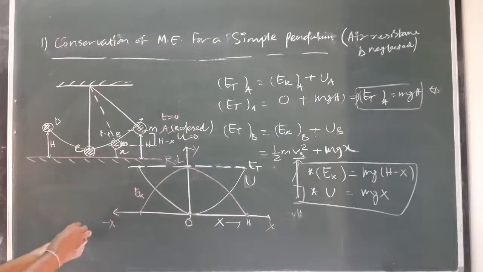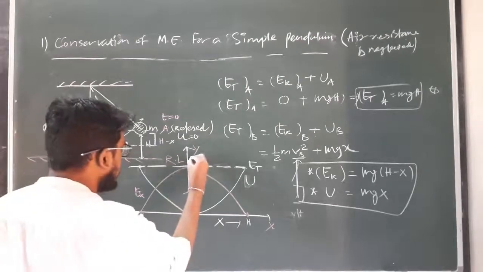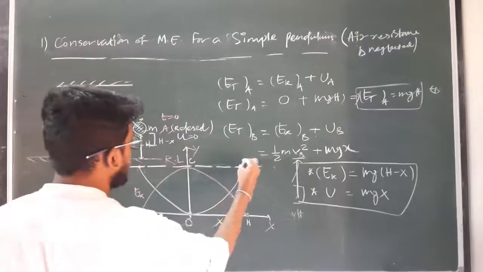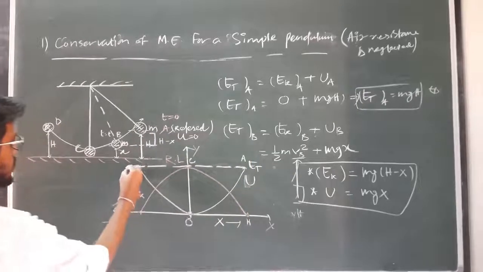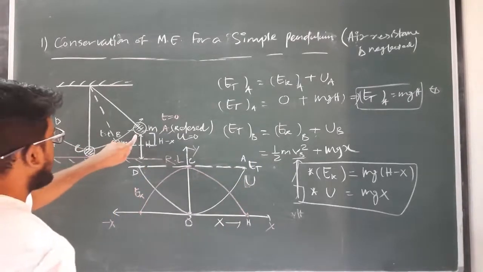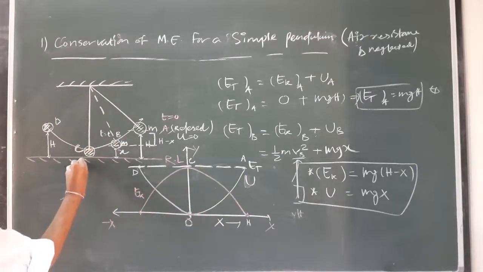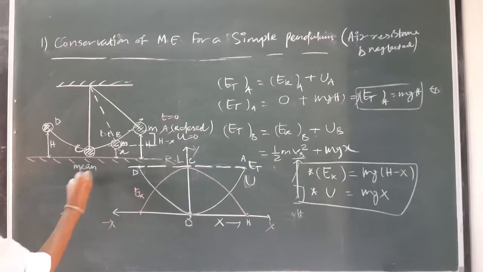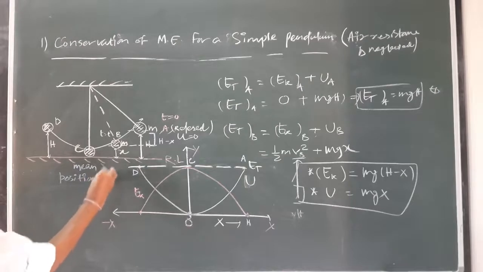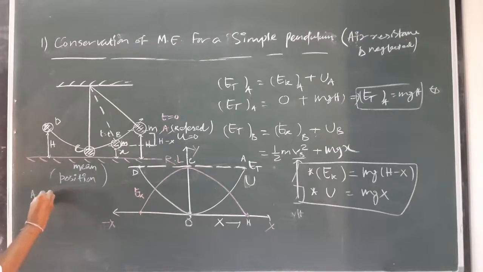So this location is C, this location is A, and this location is D. Okay, this is D, this location is A which is mentioned here, and this location is C. So C is known as the mean position, and these two, A and D, are the extreme positions.